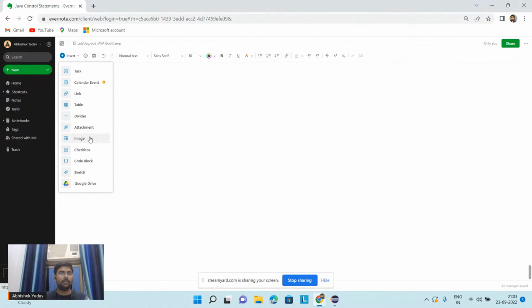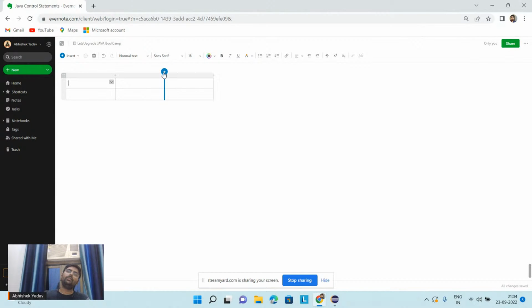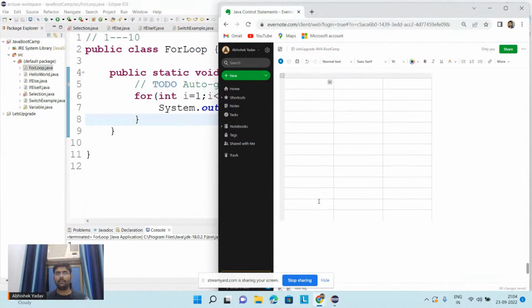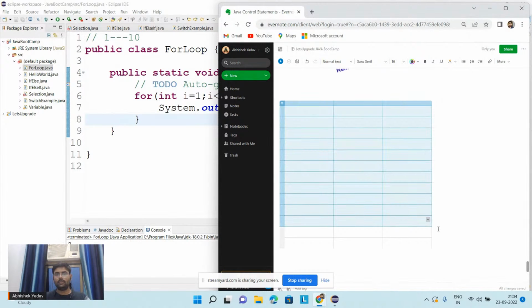Insert table. Here there will be 3 columns, and let's increase the number of rows here. And here I will increase the font size also, to 24.